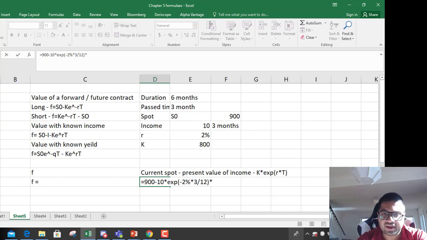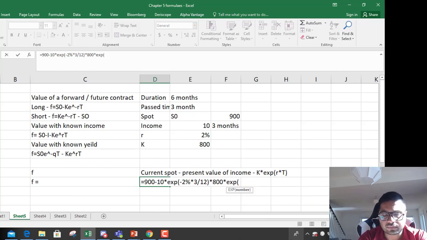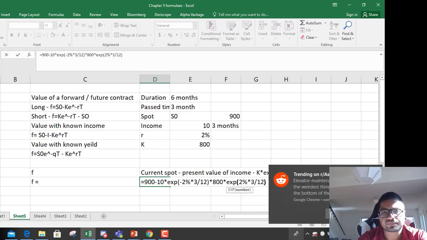Now you need to have 800, that is the strike price you entered into, times exponential R, the remaining time frame, R interest rate, sorry, 2%, into T remaining time frame, so 3 divided by 12.